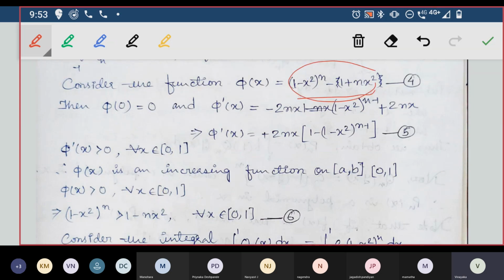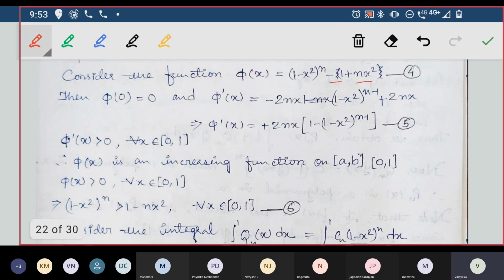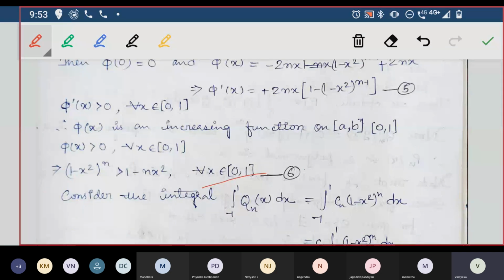This function is greater than 0, and I can take this -1 and nx square to one more side. So phi of x is greater than 0, so (1 minus x square) power n is greater than 1 minus nx square. Then 1 minus 1 became plus 1, and minus plus nx square became minus nx square, for all x belonging to the interval 0, 1. Take it as equation 6. We are going to use this later. So this is the second part.